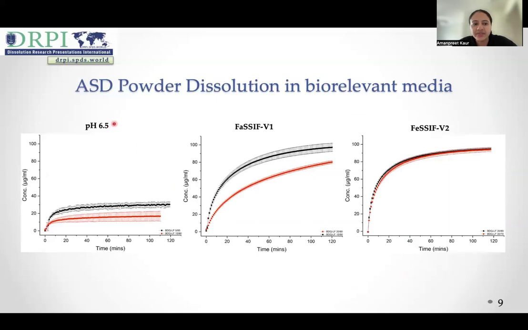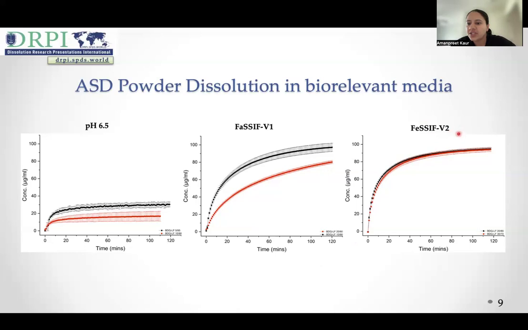At pH 6.5, bedaquiline release was only 30 and 10 microgram per ml from 5 and 10% drug loading ASDs respectively. This was because of drug polymer complexation, which prevented hydration and solubilization of HPMCAS, which in turn prevented bedaquiline release from the polymer matrix. In fasted state media, where we have micelles, we observed complete release of bedaquiline from 10% drug loading ASD. However, with increase in drug loading to 20%, bedaquiline release dropped to 80 microgram per ml.